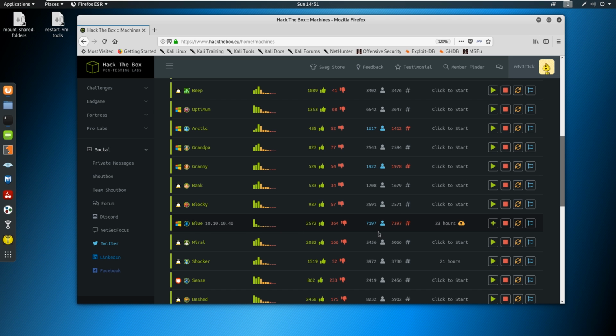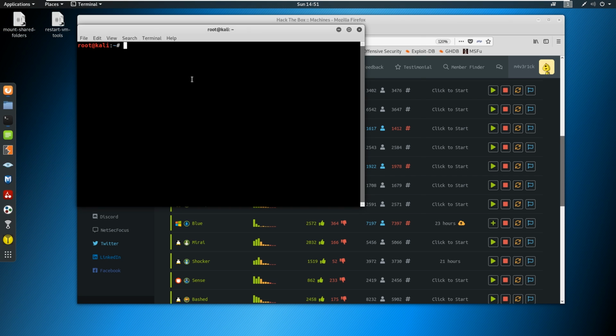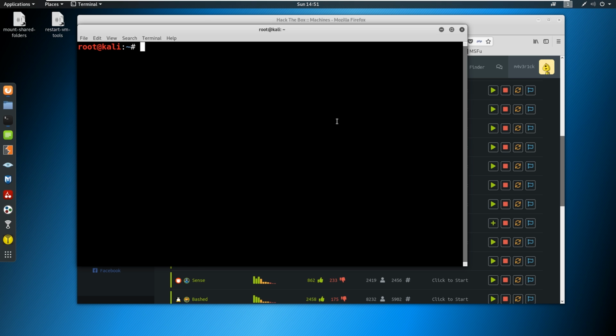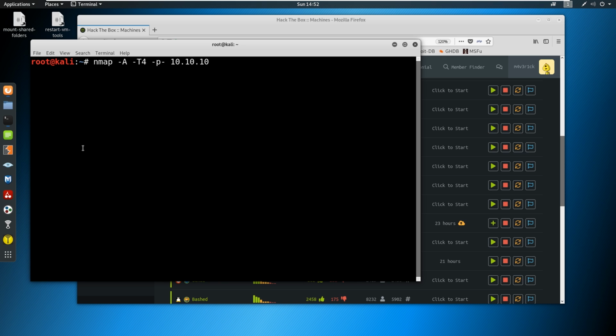First and foremost, I want you guys to spin up this machine and go ahead and go into your terminal and start scanning it. While we're scanning it, we can use our common stall tactics and talk about the machine a little bit, and then we'll get back into the actual script. So as always, our scan should look something like this, or whatever your favorite nmap or mass scan is. And then I'm going to go ahead and type in the IP address, which I have already forgotten. It is 10.10.10.40. Okay.